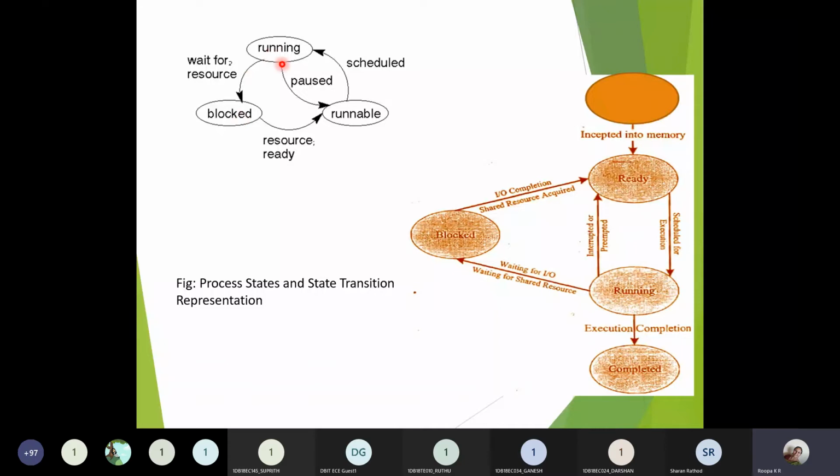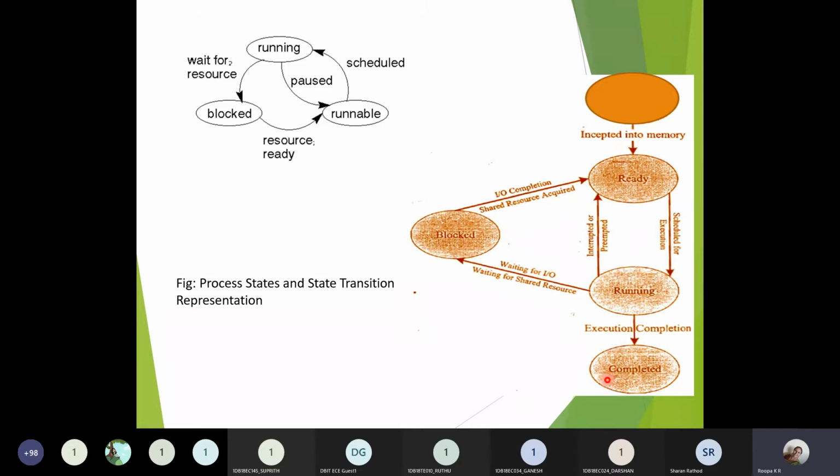Or if any interrupt has been generated, then it goes to the runnable state and waits for the interrupt to be overcome. Once it has been overcome, it will be rescheduled and goes to running stage. And here, once the resources have been released and you can use them, it goes to the resource ready state. So these are the different states of the processes which you have: ready, blocked, running, and the complete state.